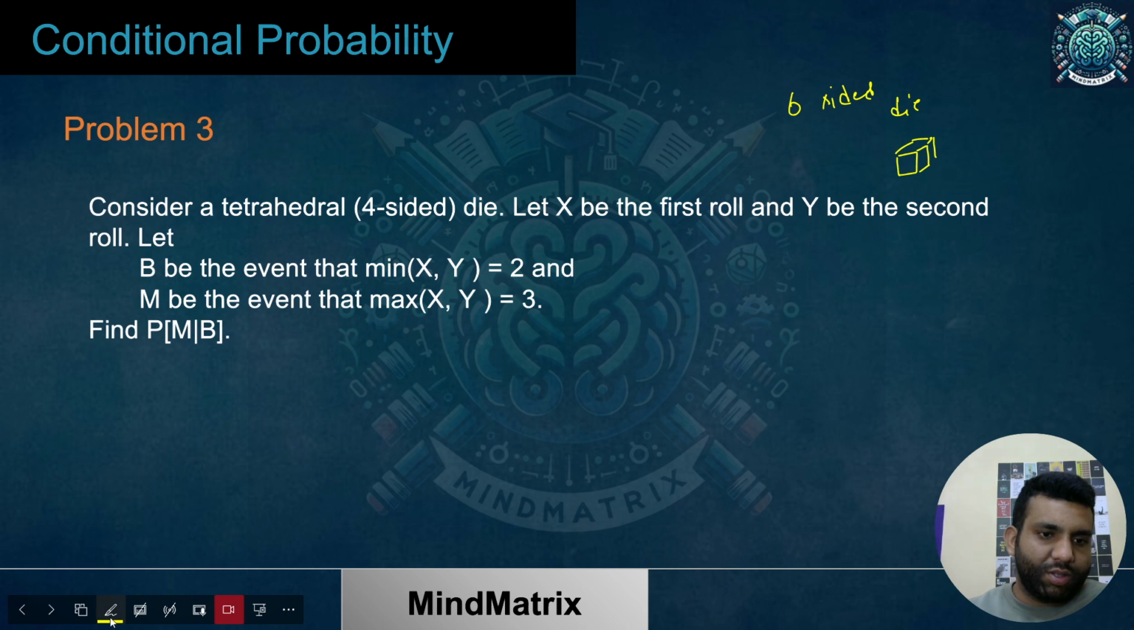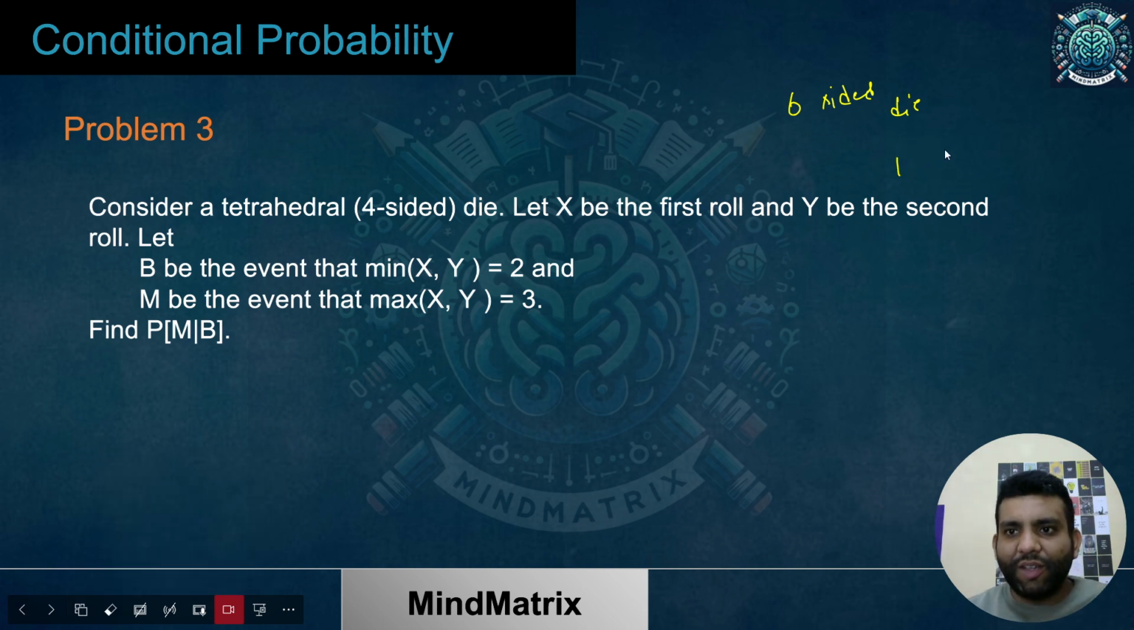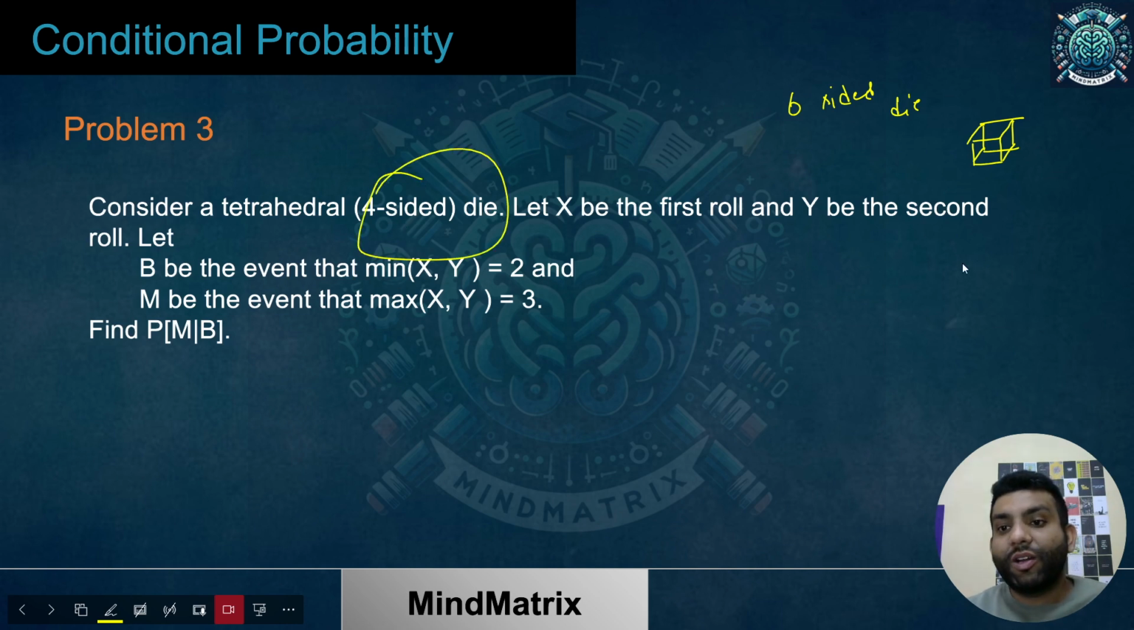Oh, it's not good. I'm bad at drawing. Even at the handwriting, but I hope that is not a major issue for you to understand. So something like that. Generally your die is 6-faced like this. But if I talk about 4-sided dice, what would it look like?